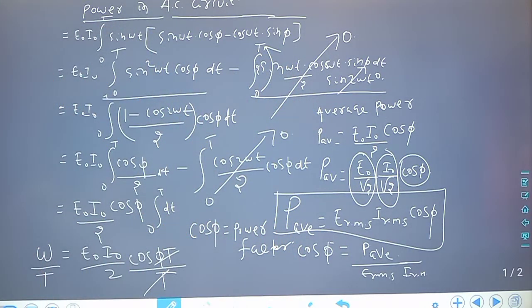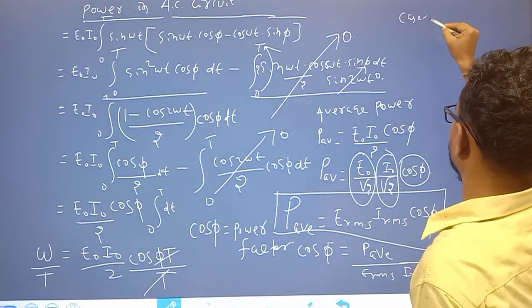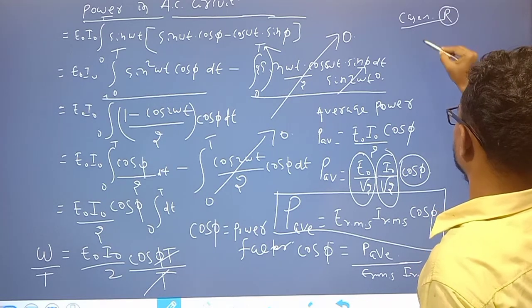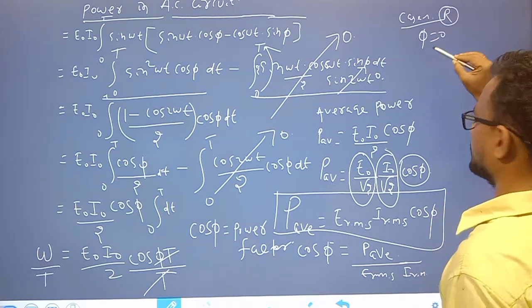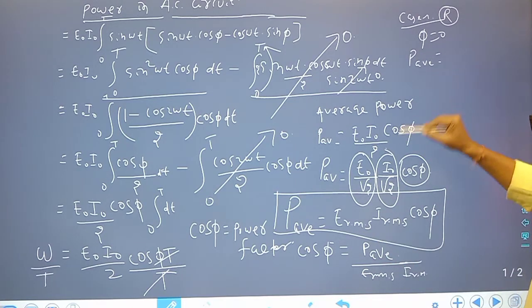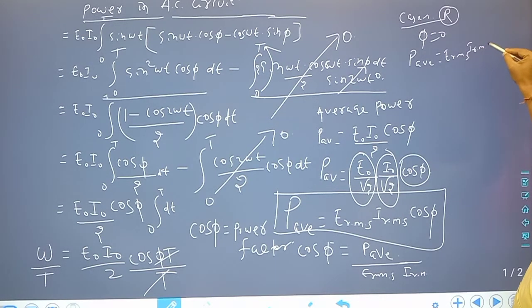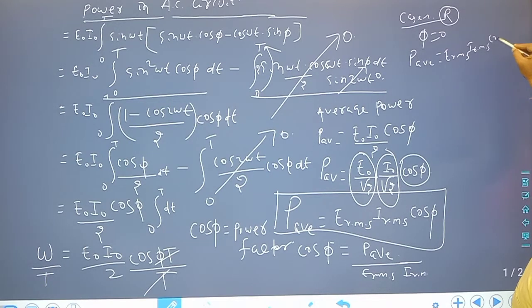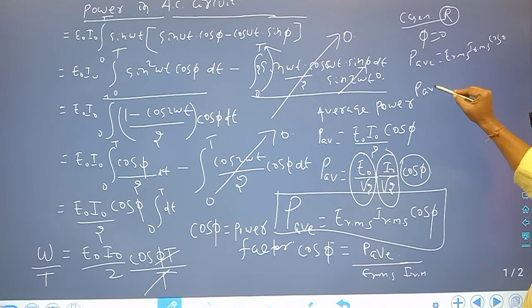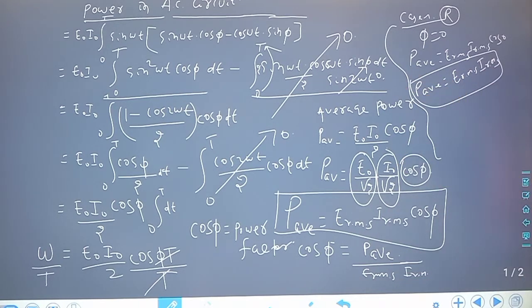So case 1, for the R circuit, the resistor circuit, phi is 0, because current and EMF are in phase. So P average is equal to how much? E RMS, I RMS, cos 0, which is 1. So P average is equal to E RMS into I RMS in case of the resistor circuit.